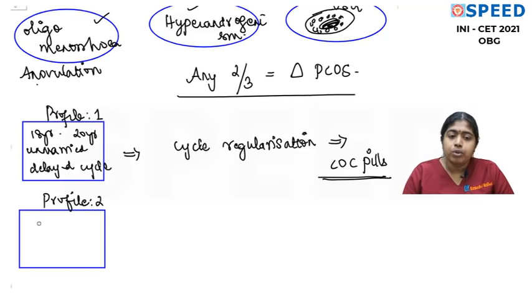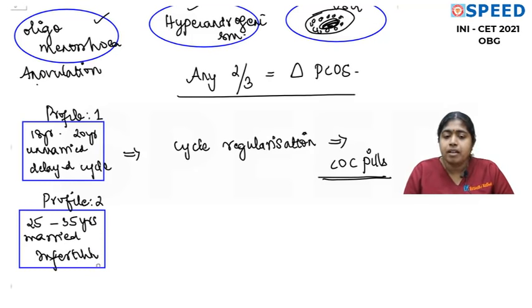Profile number 2 may be married, 25, 26 years or 30 years or 35 years. She is married and she is anxious to conceive. Her main complaint is infertility. Now if this is her complaint, of course your weight reduction, of course the metformin, everything will come, but you are mainly going to give her ovulation induction.